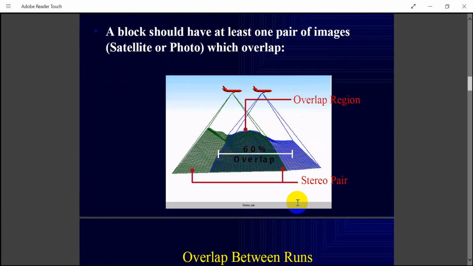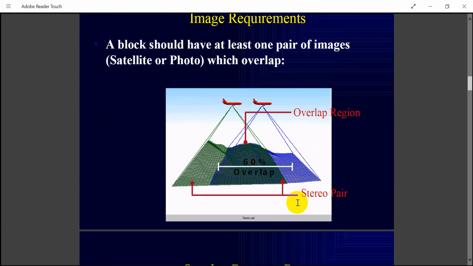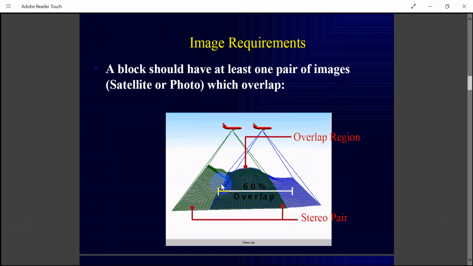One thing I want to show you. It's an overlapping region. At least 60% overlapping region is required to get the elevation details. So how will we get the elevation details? See, these rays will come, and they will collide, they will intersect each other.